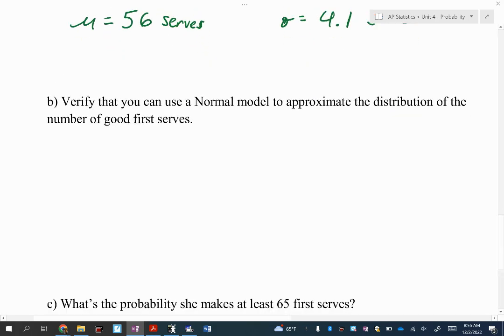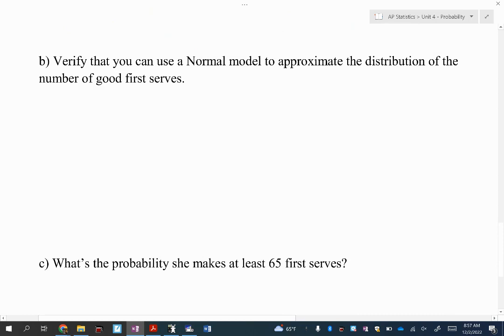Okay, let's do the last one. Verify that we can go from binomial to normal. What do we have to check to go from binomial to using the normal model? Very good. Success, failures.